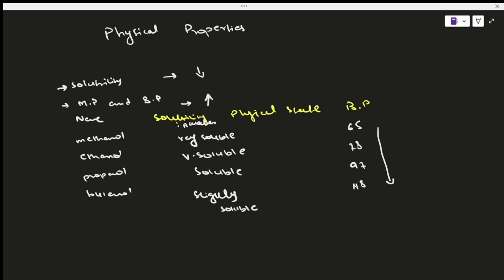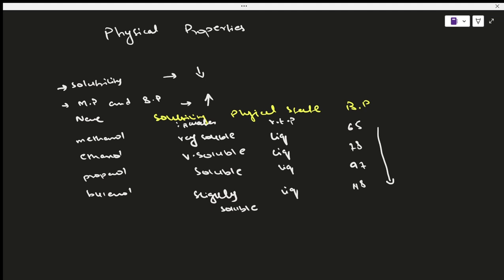Okay. Now, physical states at room temperature. Now, we're talking about at room temperature. Okay. So at room temperature, the physical state of methanol is going to be liquid. Ethanol is also going to be liquid. Propanol is also going to be liquid, and butanol is also going to be liquid. Right? All of these molecules are going to be liquid at room temperature.